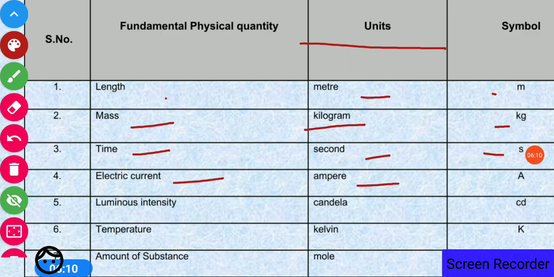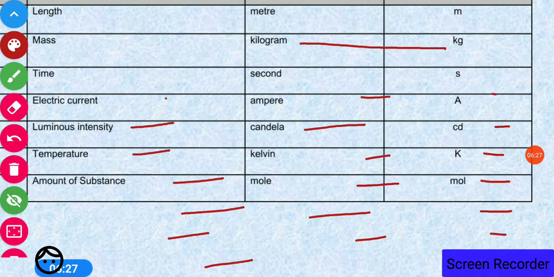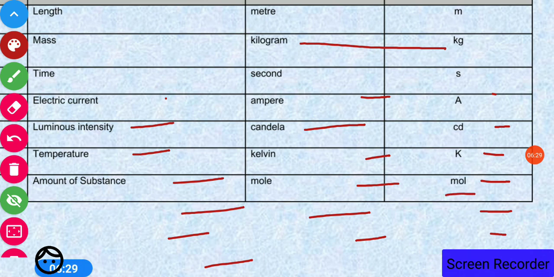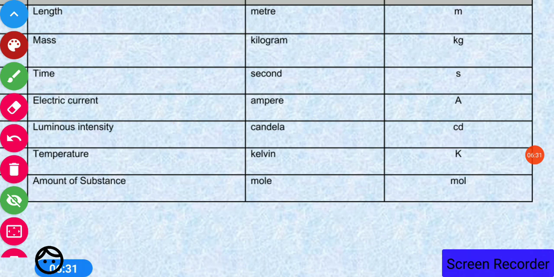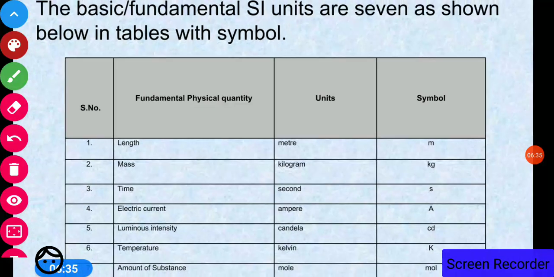Electric current, ampere, symbol is capital A. Luminous intensity, candela, symbol Cd. Temperature, Kelvin, K. Amount of substance, mole, and the symbol is also mol. So these are the basic fundamental physical quantities, their units and the symbols.